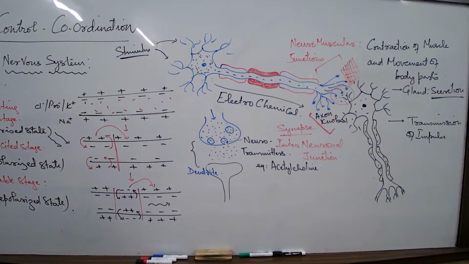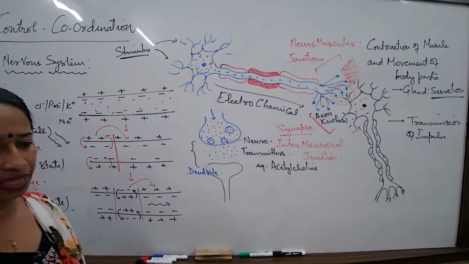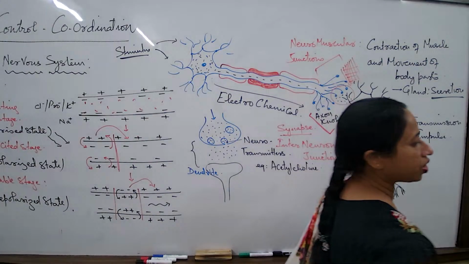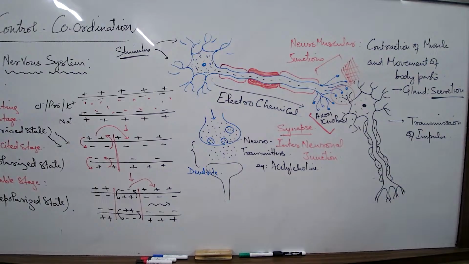Homework: you have to complete the diagram. Why is nerve impulse transmission considered to be electrochemical in nature? We'll start from this in the next class. All of you will complete the diagram of the neuron. Only pencil drawing. Next class you will show me. Okay.